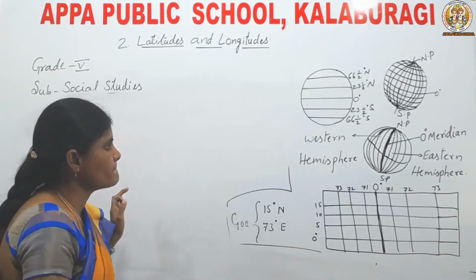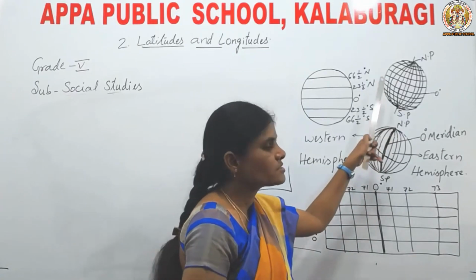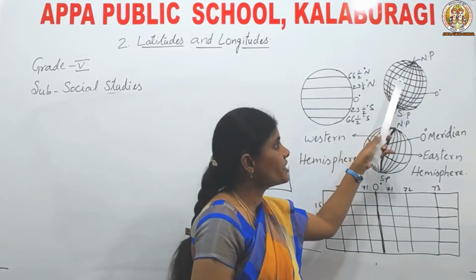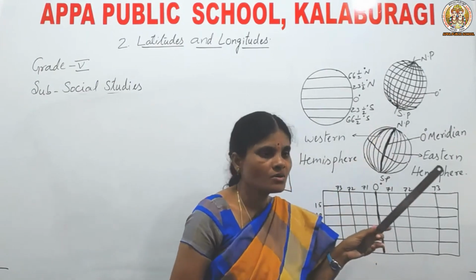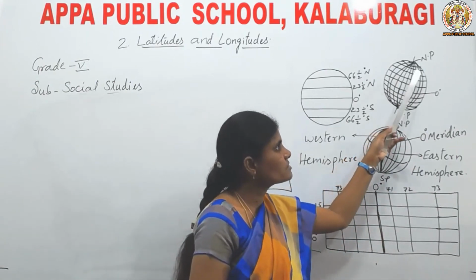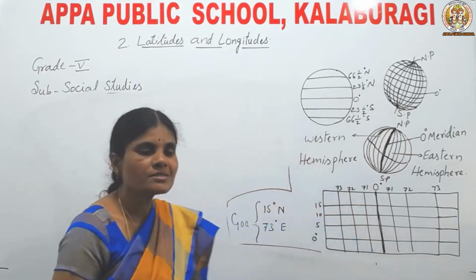See here. What is this? This is the network formed by the latitudes and the longitudes. Okay, children. What is it called?